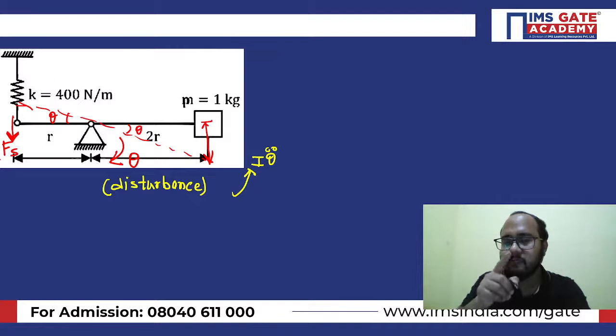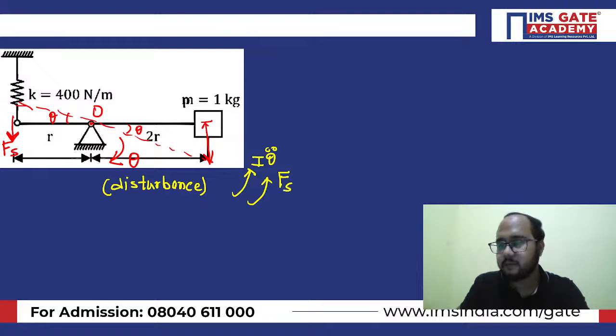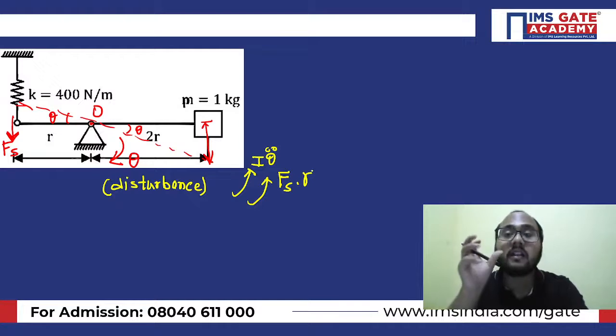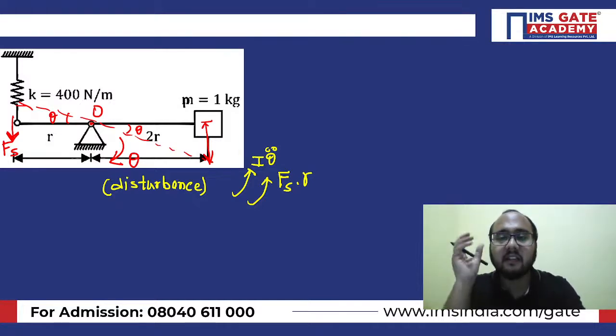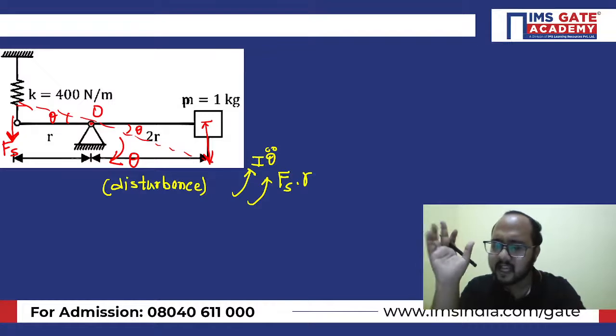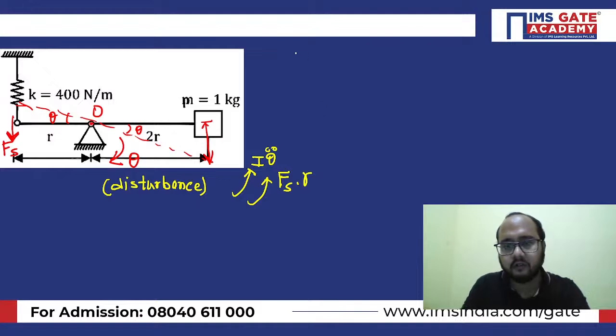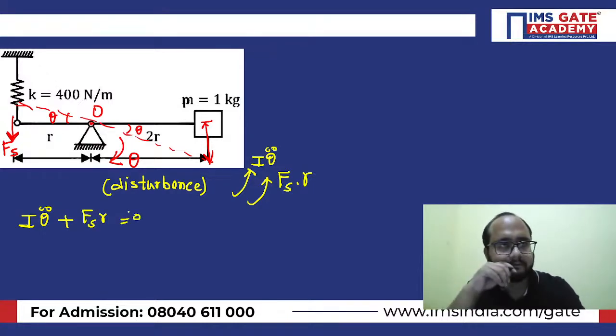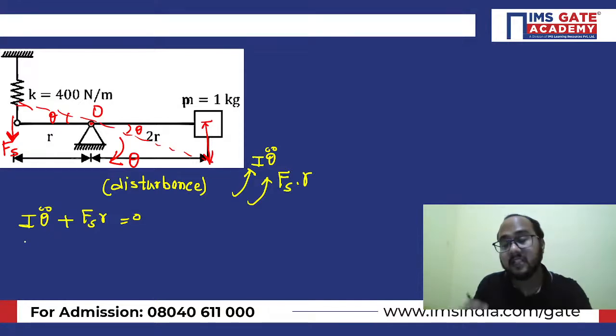And if this is the spring force, if you need to calculate the moment or the torque about point O, about the hinge point, obviously you will be having this torque in this direction only. So Fs is the spring force, which the spring is exerting here, into distance R. So this is the restoring torque, right? Sanskar, yes, it is correct. Yes, it is downwards. Correct, absolutely. So these are the two torques you are having. So directly you will apply, summation of all the torques: I theta double dot plus Fs into R equals to 0.